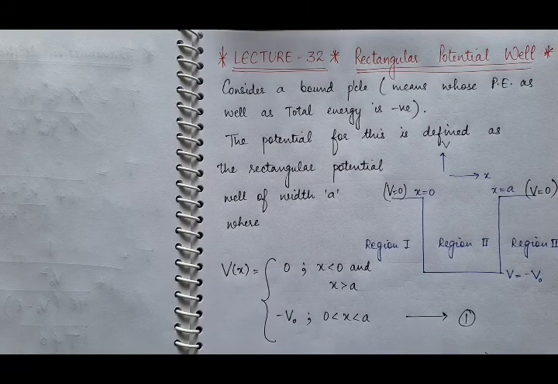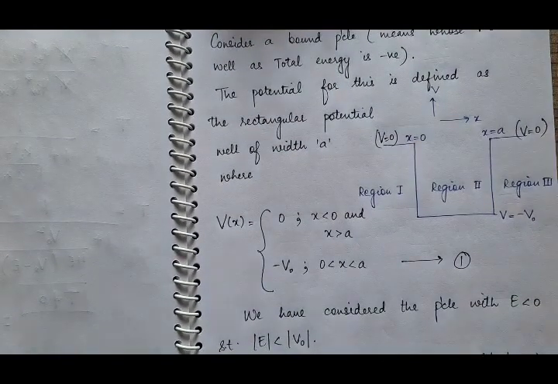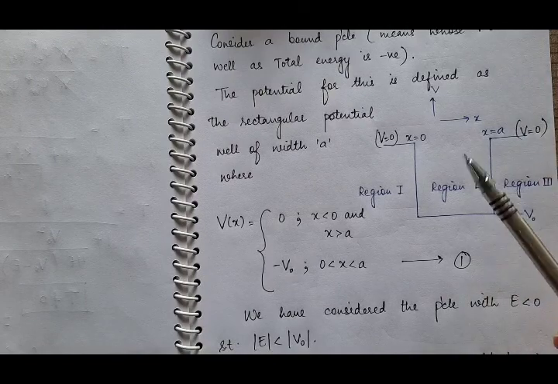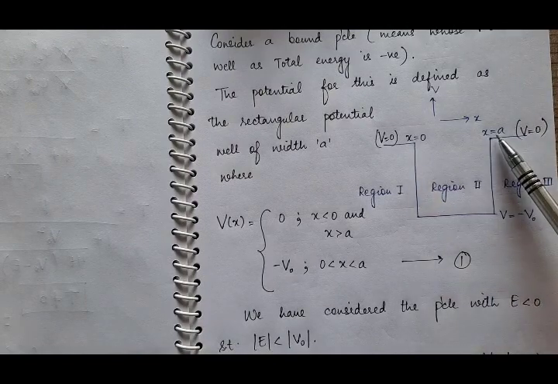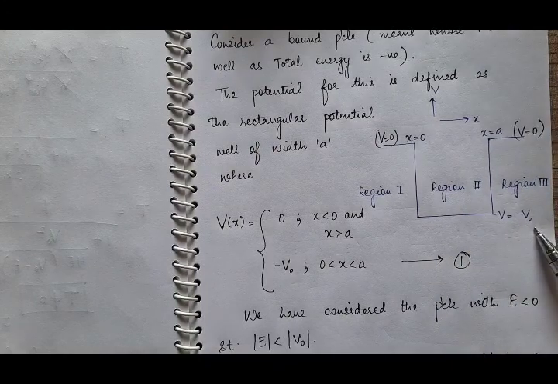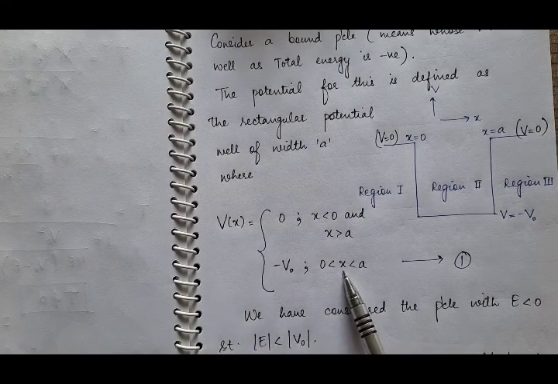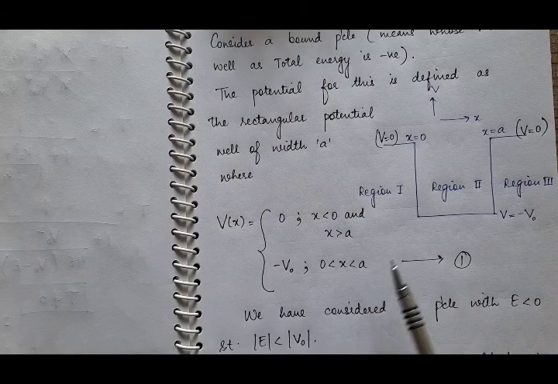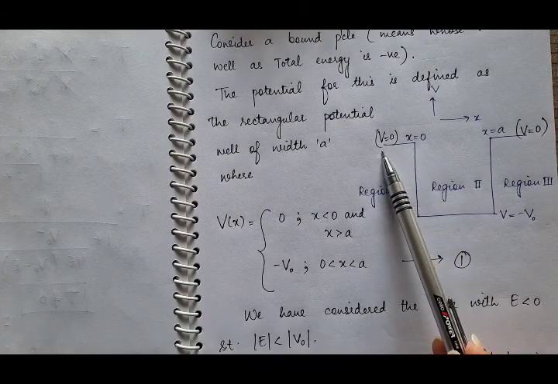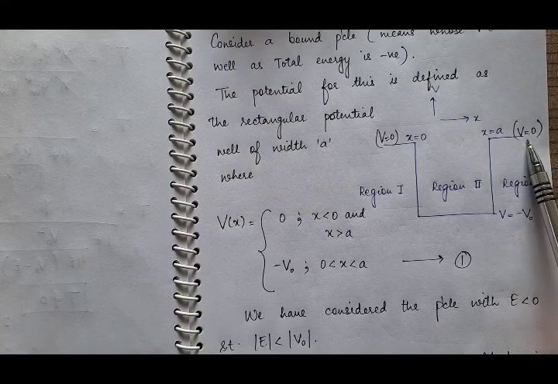So the potential for this problem will be defined by the rectangular potential well of width A, as you can see in the figure. From x equal to 0 to x equal to A, there is the potential well having value V equal to minus V naught. So the value of potential is minus V naught when x varies between 0 and A. And for x less than 0, potential is 0, and for x greater than A, potential is again 0.